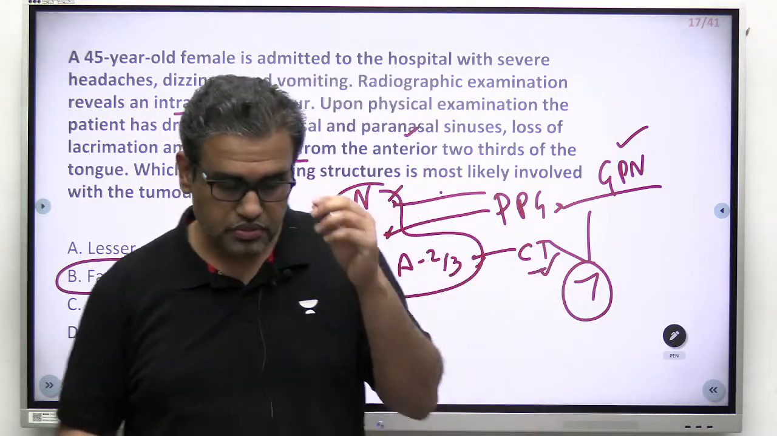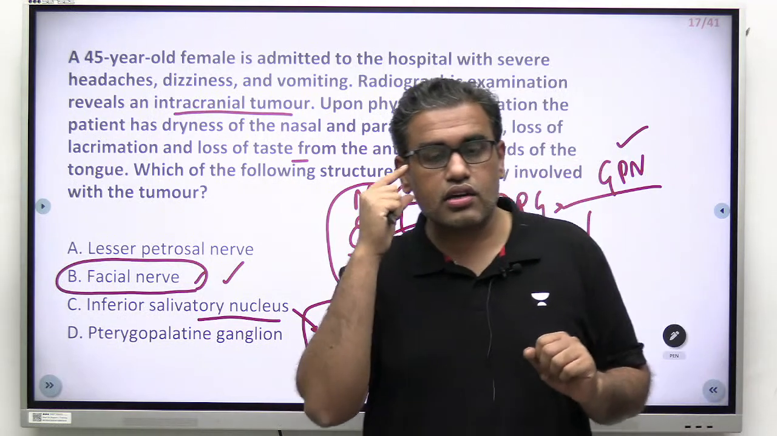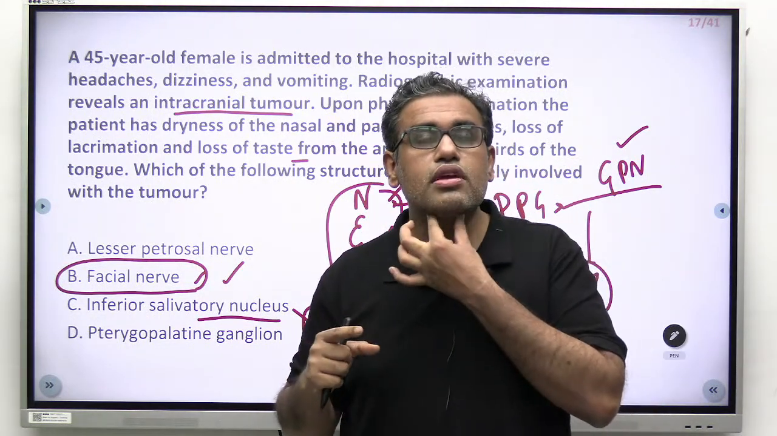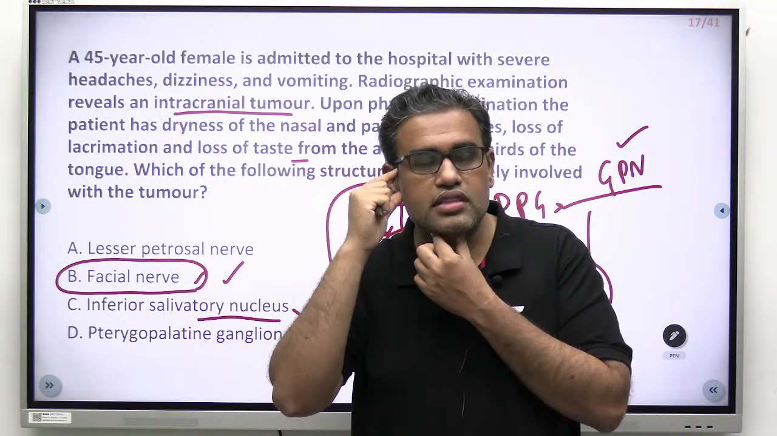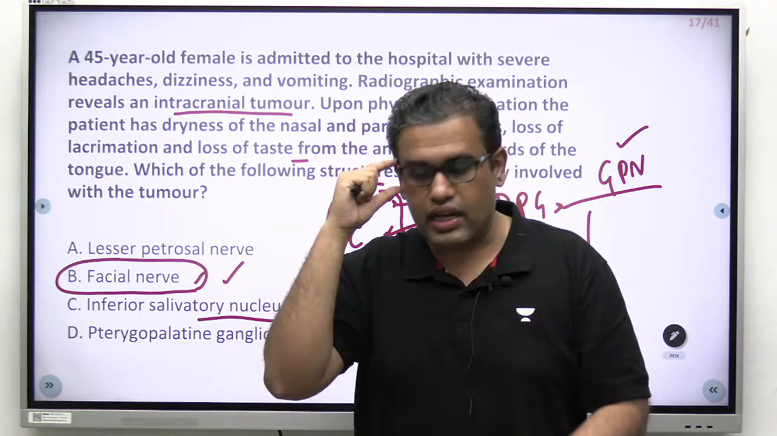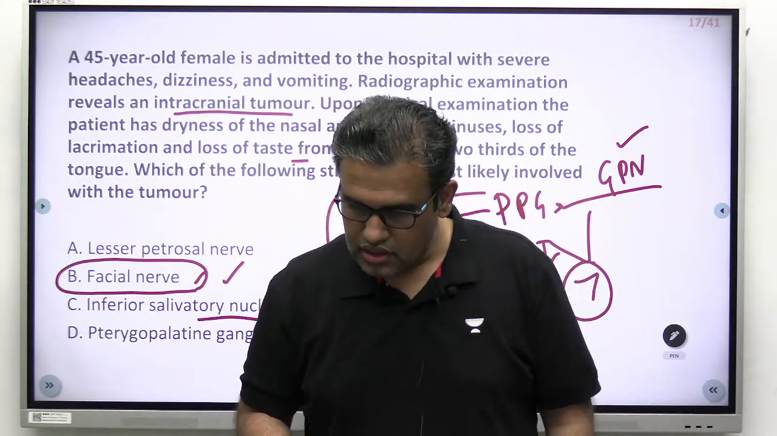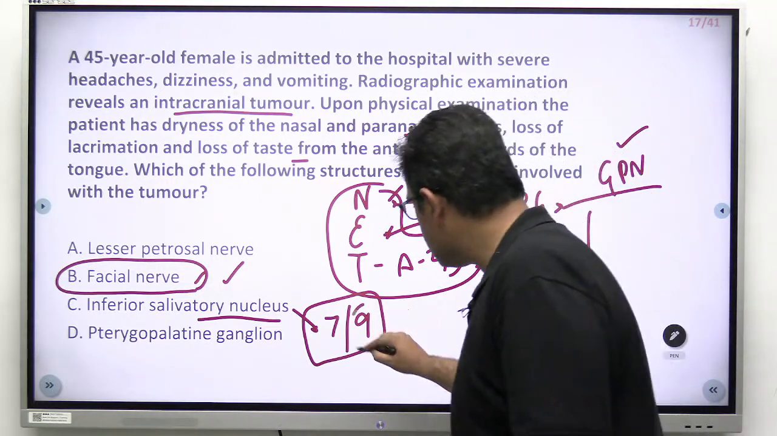What do you suggest, guys? Inferior salivatory nucleus. The parotid gland is over here, related to the 9th nerve. Submandibular and sublingual are related to the 7th nerve, via chorda tympani and lesser petrosal. So is the inferior salivatory nucleus related to the 7th nerve or 9th nerve? What do you think? Ayushi says 9th. Perfect. It is the 9th nerve.